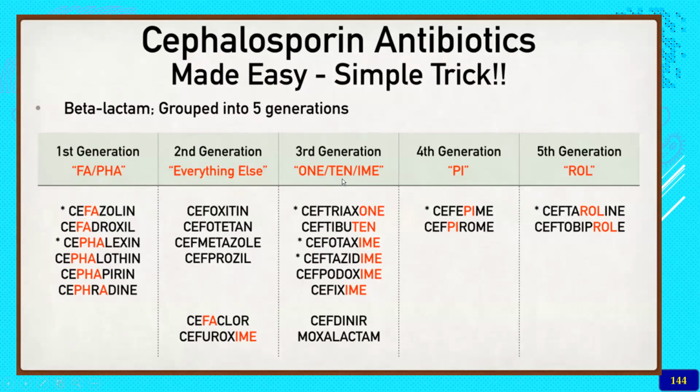Whereas the third generation is very common, like ceftriaxone, cefotaxime, then cefpodoxime, etc. The fourth generation is cefepime, whereas the fifth generation is ceftaroline, then ceftobiprole. So this is the way one needs to remember all these agents.